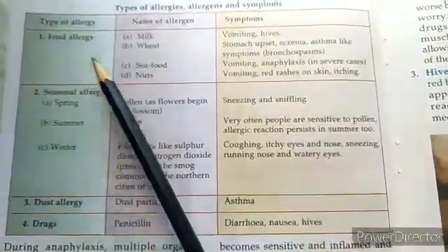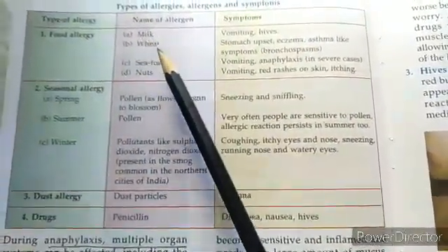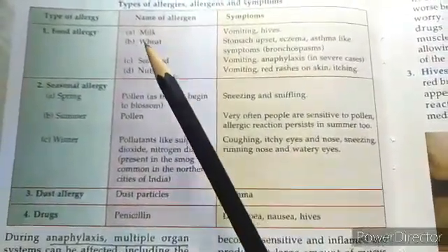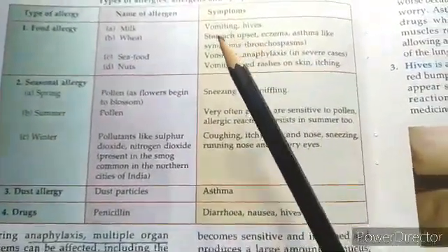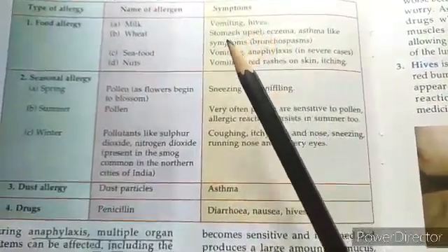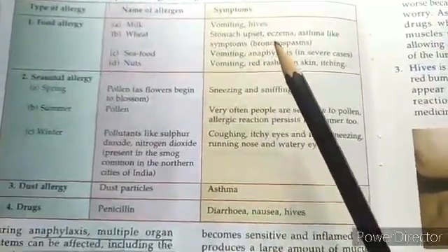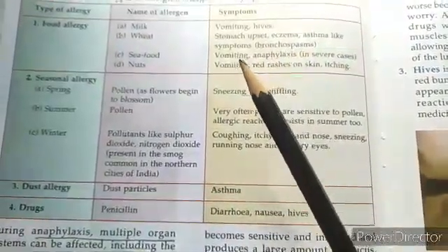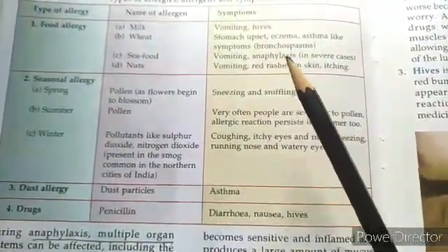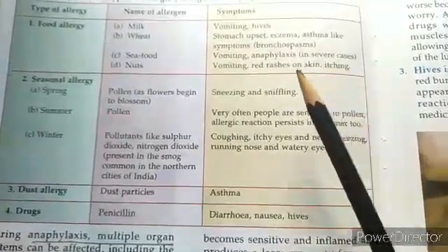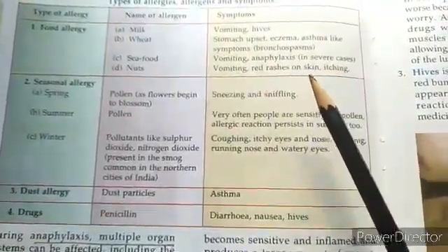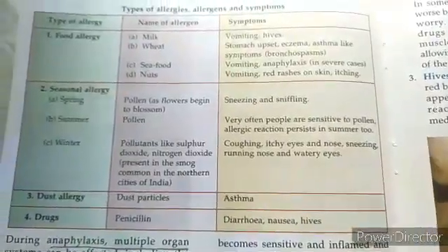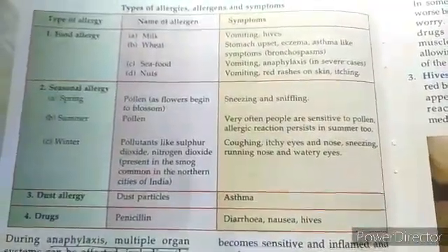The first one is the food allergy. It's caused by milk, wheat, seafood, nuts, and any other kind of food that you're allergic to. Now the symptoms will be vomiting, hives, stomach upset, eczema, asthma. Then there can be anaphylaxis as a severe case, red rashes on the skin, and itching. So I guess by this table you can come to know about the symptoms of food allergy.